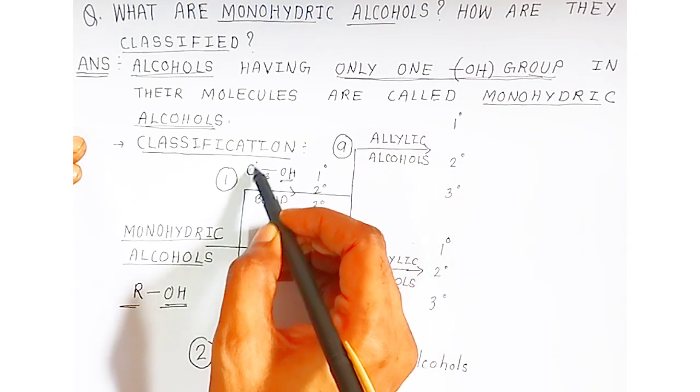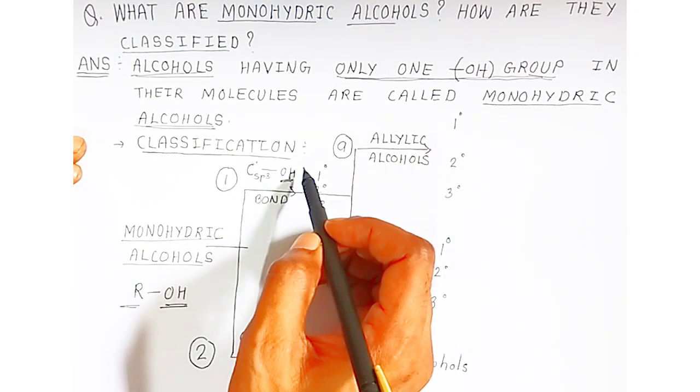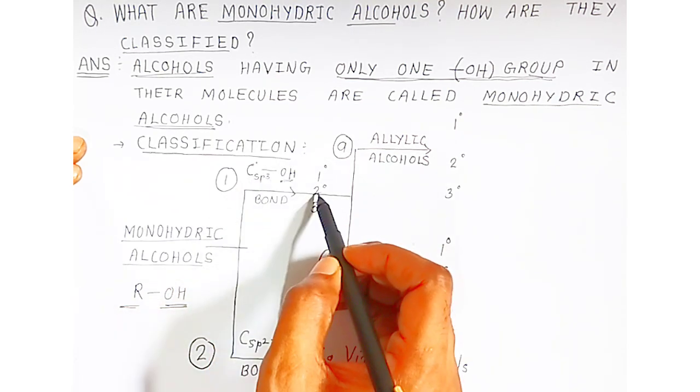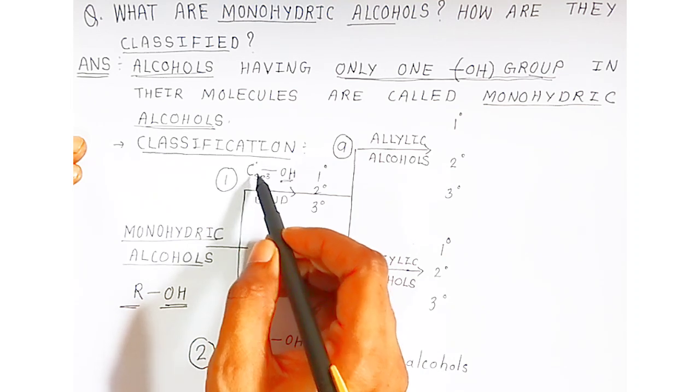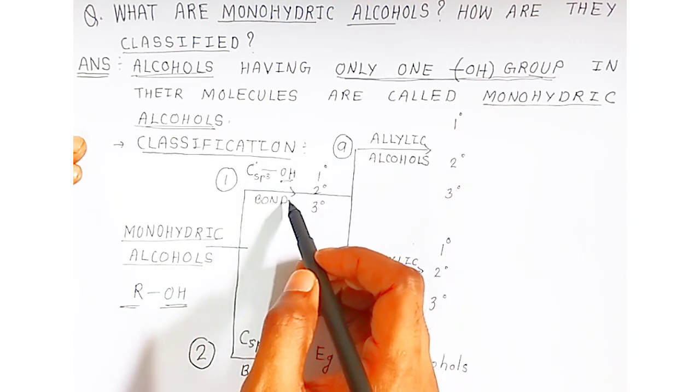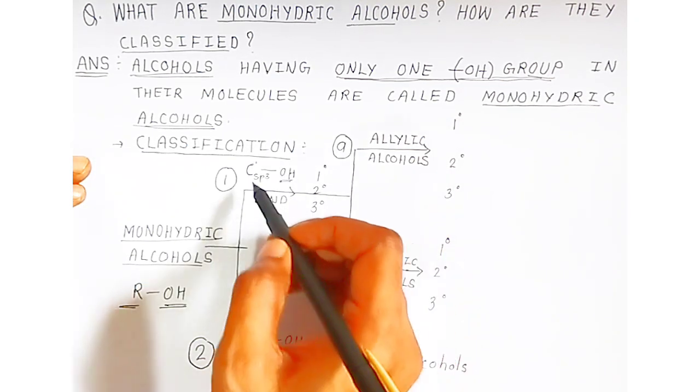Now students, if OH is attached to an sp3 hybridized carbon, and that carbon is first degree, we call it a first degree alcohol. If the sp3 hybridized carbon is second degree, we call it a second degree alcohol. If the sp3 hybridized carbon is a third degree carbon, we call it a third degree alcohol. Understanding, students? So there are 3 types of sp3 hybridized carbon.